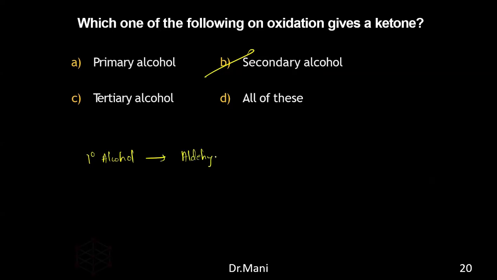Secondary alcohol will give the ketone. Tertiary alcohol: oxidation of tertiary alcohol, whatever the catalyst, if they get the oxidation, they will turn out to be the alkene. We saw that dehydration will happen. So what is the answer here? The secondary alcohols.